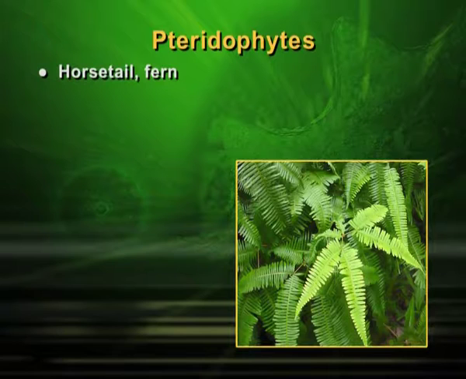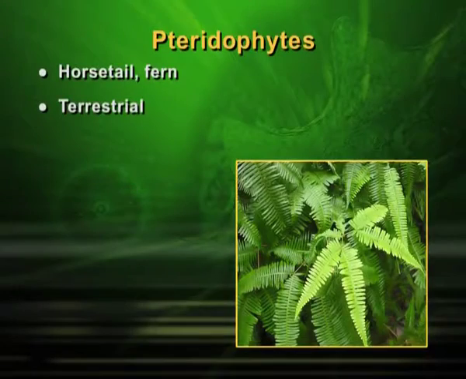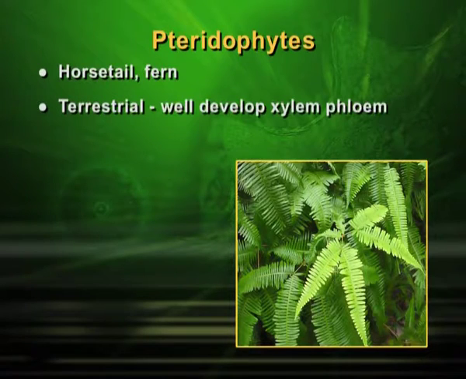Now, this particular category of plants called pteridophytes, they grow on soil. They are terrestrial in nature majorly, and also sometimes are used for medicinal purposes. When I say terrestrial, then one more point comes into picture, and that is that they have well developed xylem and phloem.